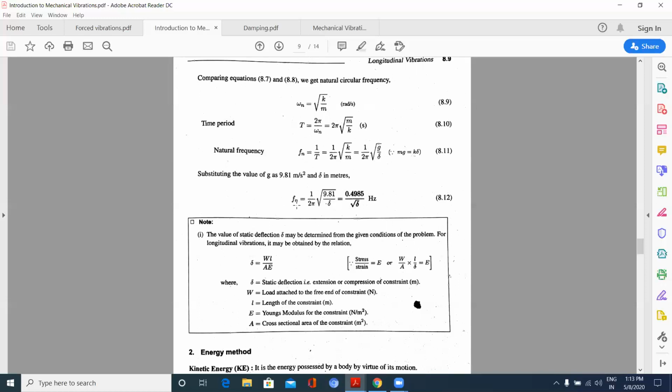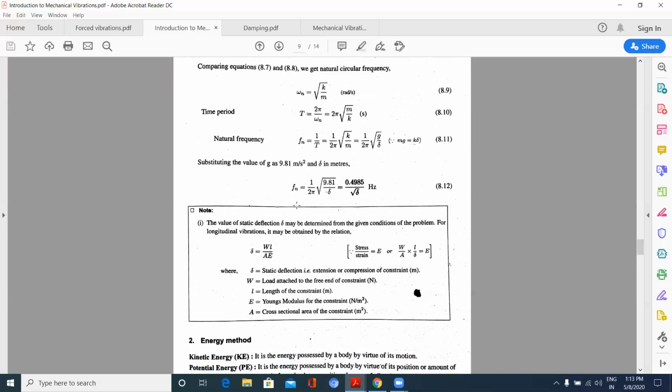That is, natural frequency is given by 1 by 2 pi under root g by delta, and time period 2 pi under root m by k, and natural frequency is given by under root k by m. Omega n, we will be coming across omega d and omega also. Okay, and here mg is equal to k delta. So I can write 1 by 2 pi under root k by m as 1 by 2 pi under root g by delta also.